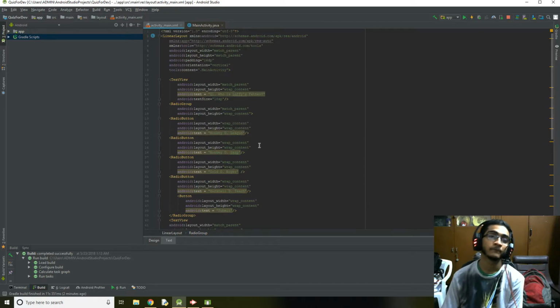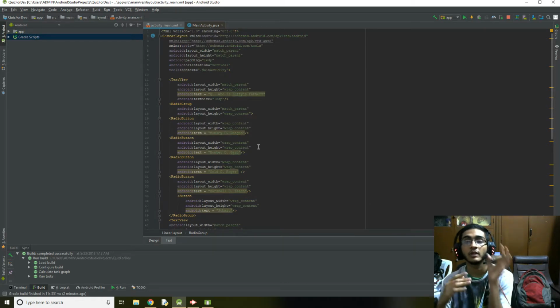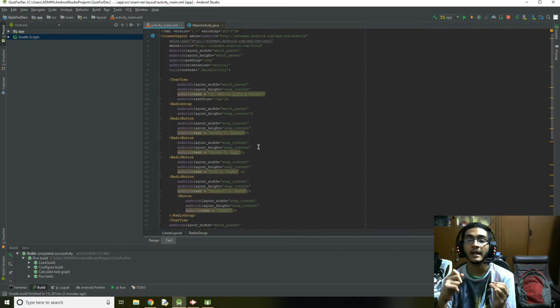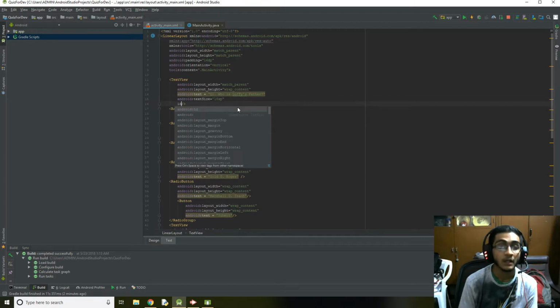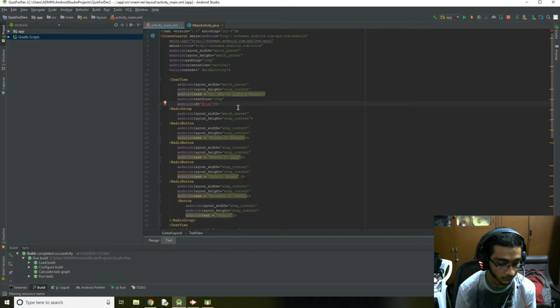Now that's one thing. Now we need to add some operation behind this. When I click on the radio button, it should do something for me. And how do we recognize it? We can do this by adding IDs to each of these text views and radio groups and radio buttons. So I'm going to add an attribute called the ID here. Now to create a new ID, you need to select the first option here,